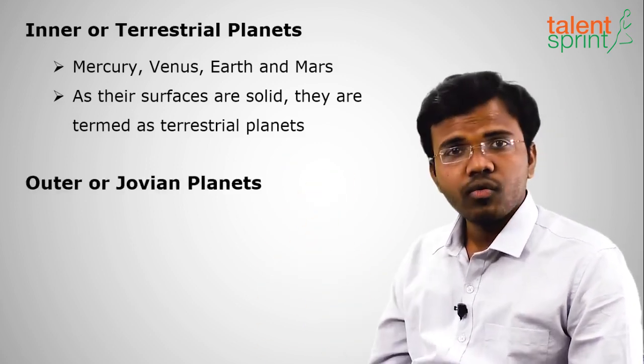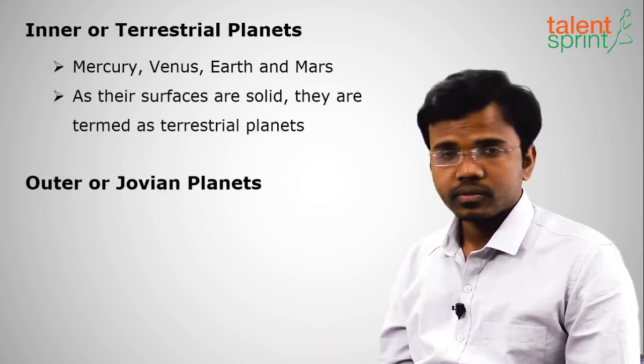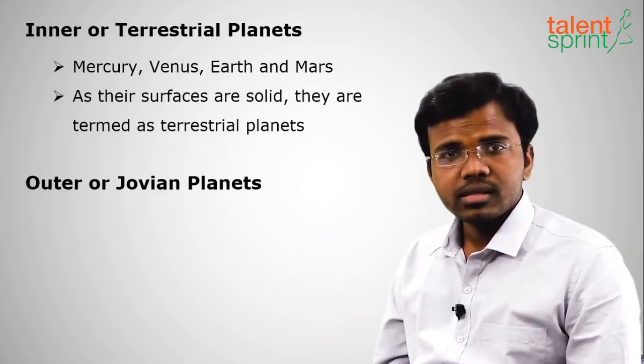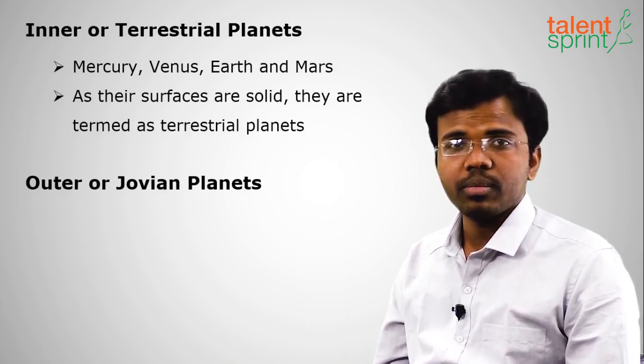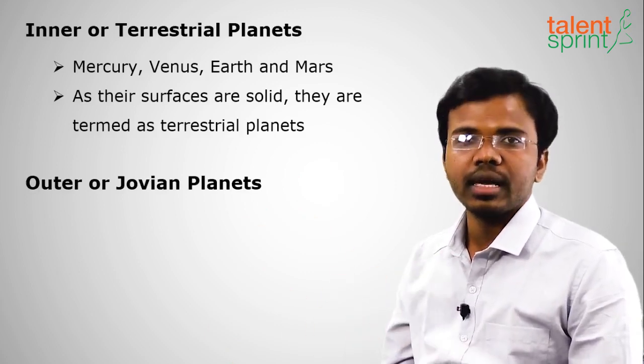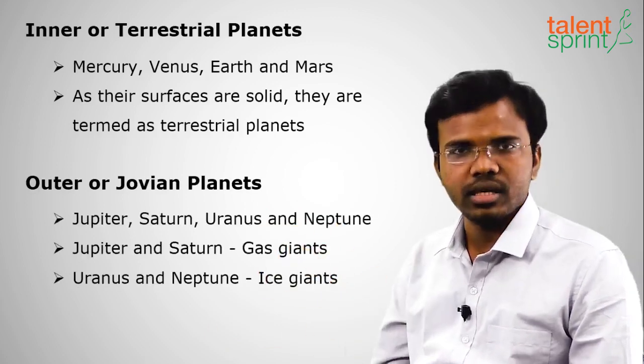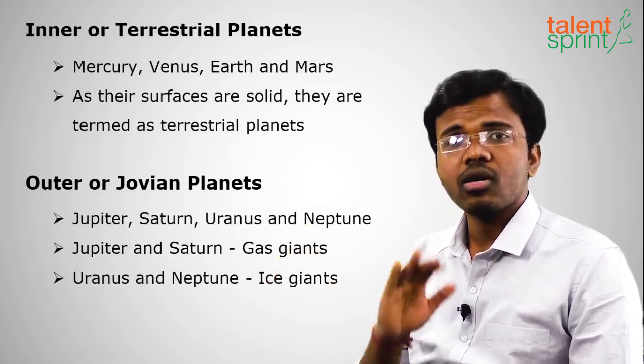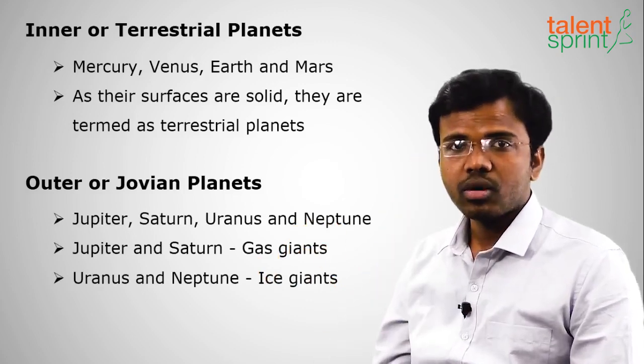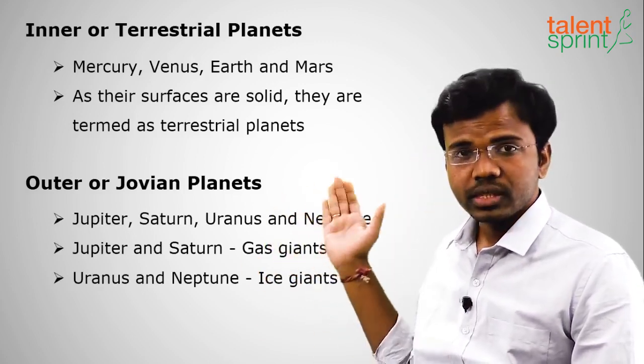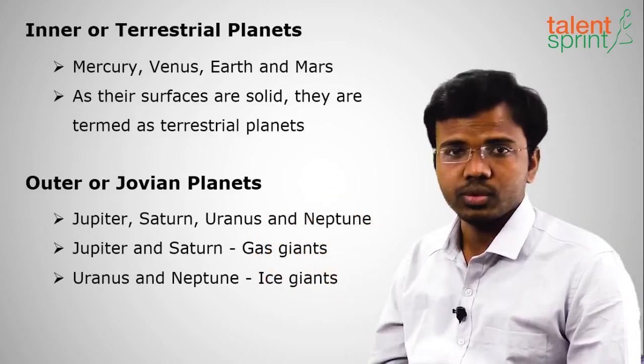And the next 4 planets after Mars are outer planets or Jovian planets. Jovian means Jupiter-like planets. These are gas giants. These are not solid planets. What are those planets? Jupiter, Saturn, Uranus and Neptune.